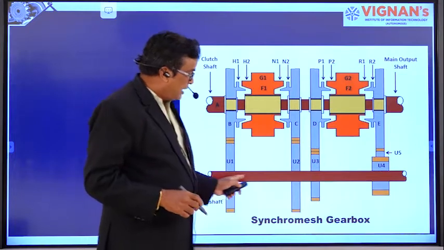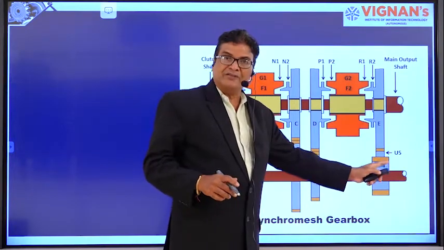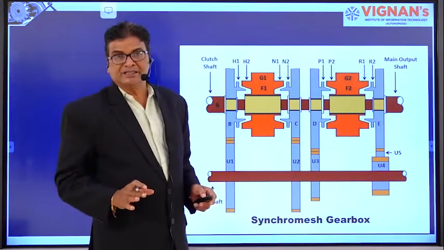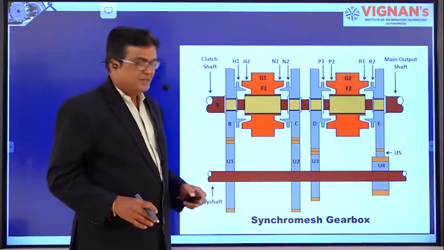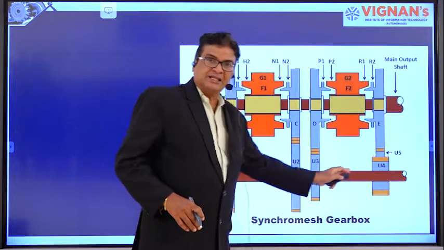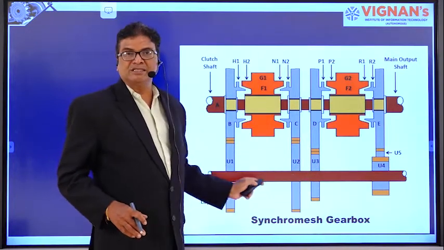And all the gears on the lay shaft are fixed at particular distances. These are firmly fixed to the lay shaft. Its position is not changed. The gears on the lay shaft don't change their position.